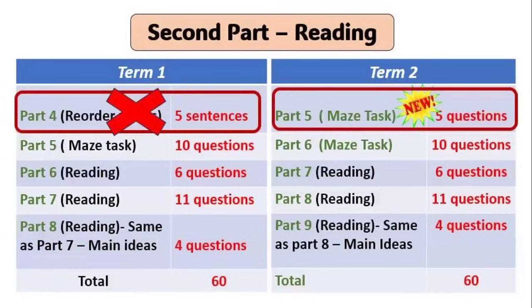And then part 2 is not going to change in terms of number of questions, but there is also a change in the first question. If you remember, in term 1, you were given 5 sentences where you had to reorder some words in order to get correct sentences. This question will not be there anymore. Instead, it's going to be replaced with another maze task, which is supposed to be short, only 5 questions. So I would say the total number of questions will stay the same here, and the total mark is the same, and also the time is the same, 60 minutes, okay?